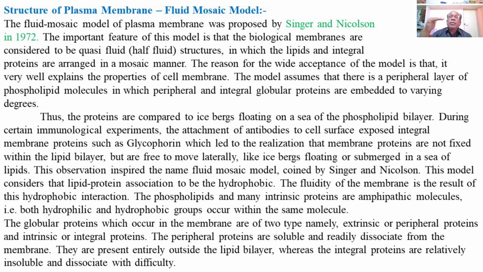Thus the proteins are compared to icebergs. The extrinsic or peripheral proteins of the plasma membrane are compared with icebergs floating on the sea of the phospholipid bilayer.